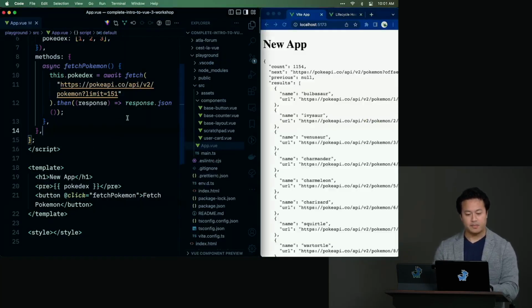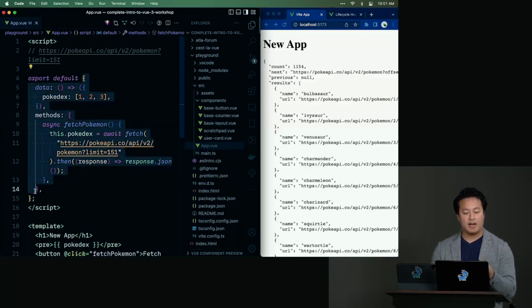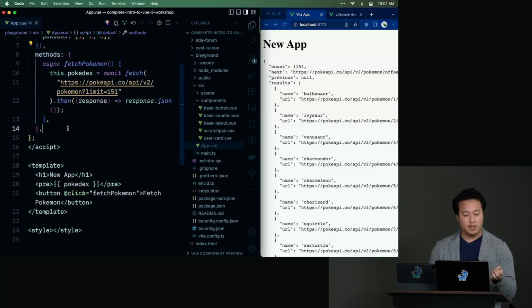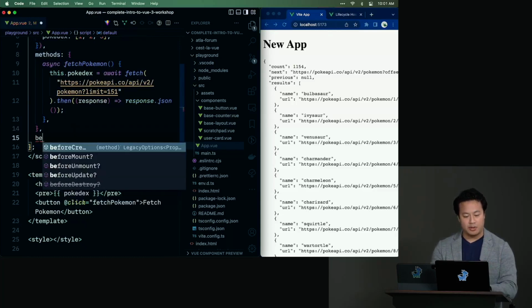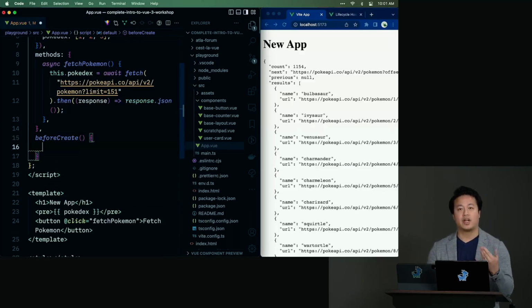OK. So if we take a look at this right now, we mentioned yesterday that passing an object in order to define how our component is working is called the options API. Because we see here, there are data, there are methods. And so similarly, we have the ability to call lifecycle hooks on it. So what do we see earlier? beforeCreate was one of them. And so beforeCreate can be a function that we run.